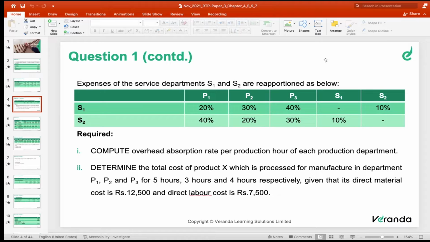Recovery is equal to the recovery rate per hour. The formula for the recovery rate per hour is total overheads of the production department divided by number of hours. These are all the various steps you have to remember to solve this problem. If you know the steps, you can solve the problem itself. Understood? Now, shall we go for the solution part?